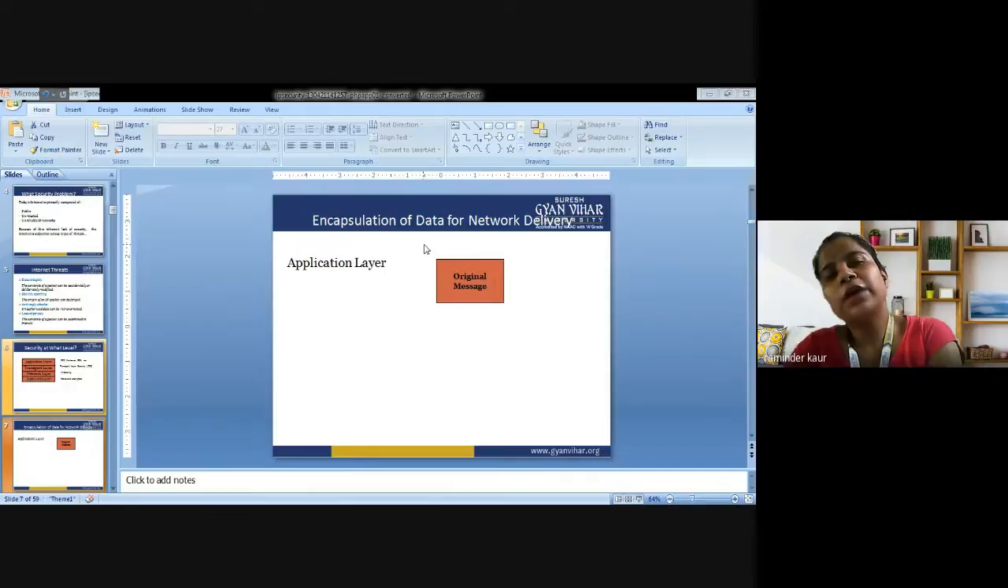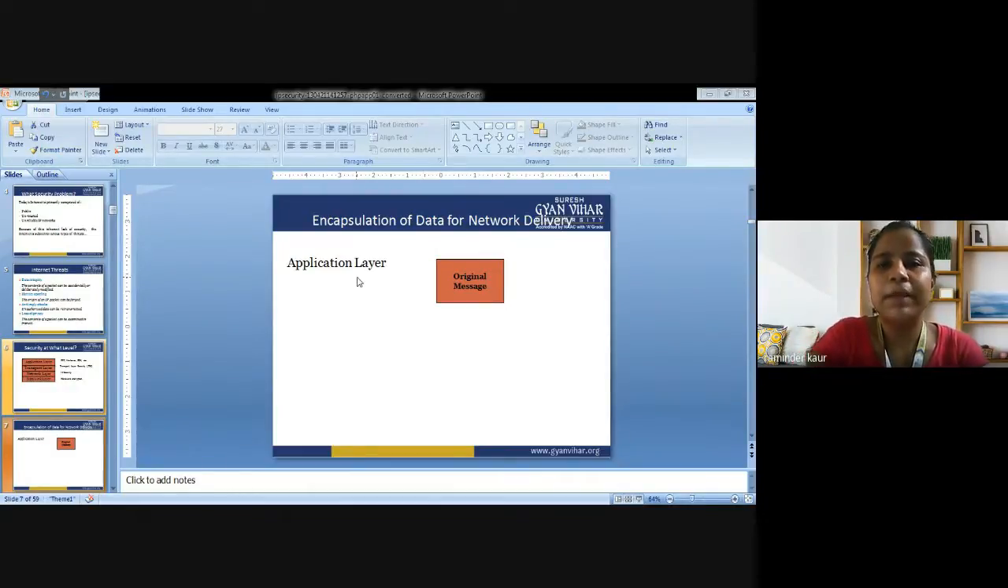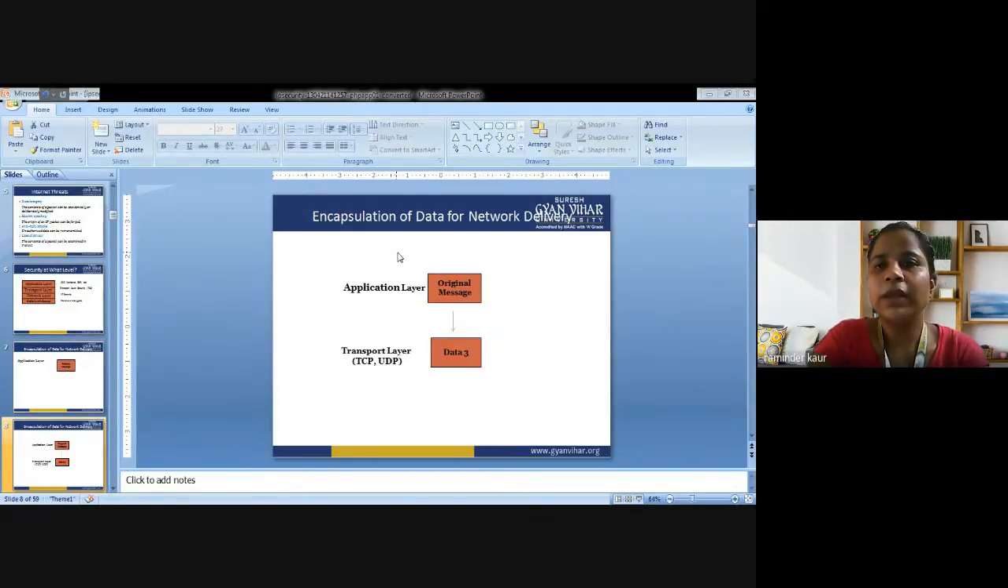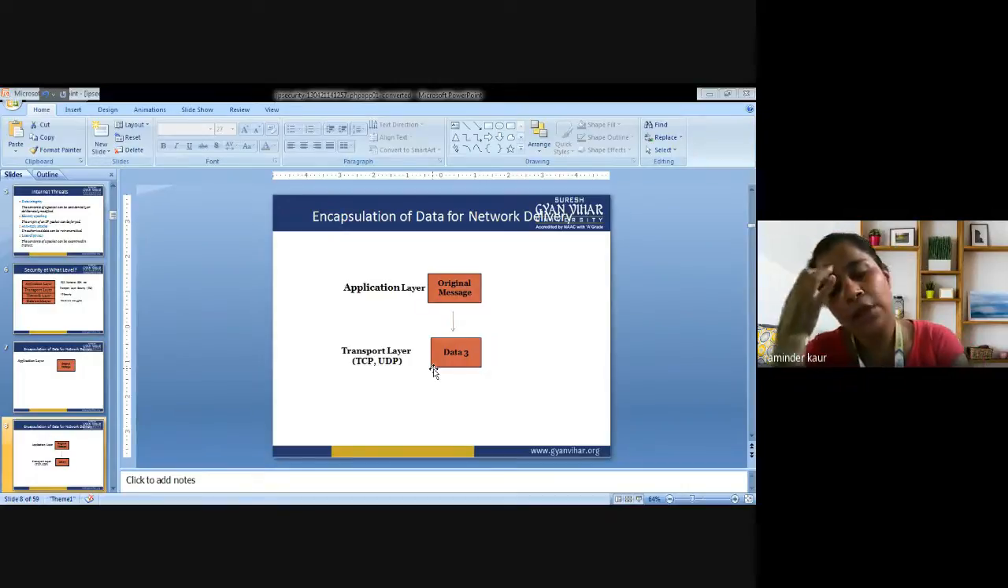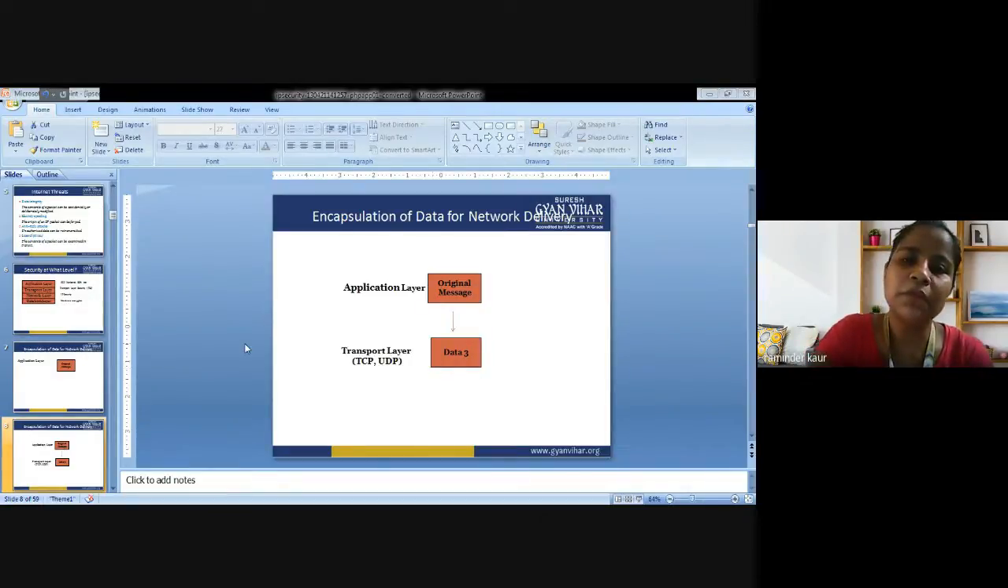Next, we are supposed to encapsulate the data for network delivery. First is the application layer. It will send the original message that it is originating at its site. So the application layer sends the original data to the transport layer, which has the TCP protocol or UDP protocol. That is data 3. You might have studied the same in the CN class, so I am not giving stress on the same.